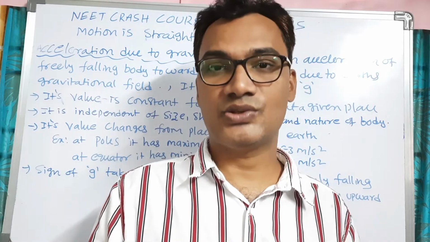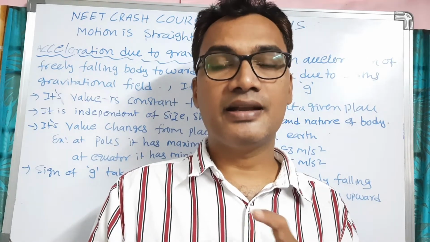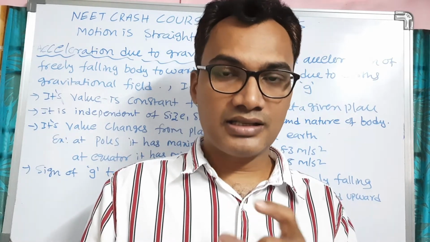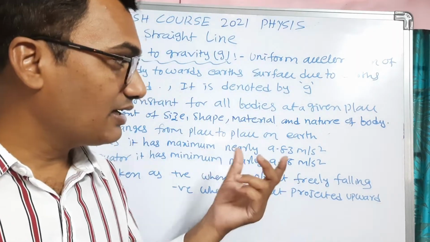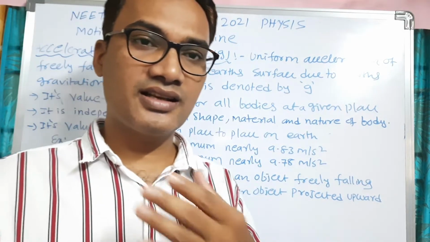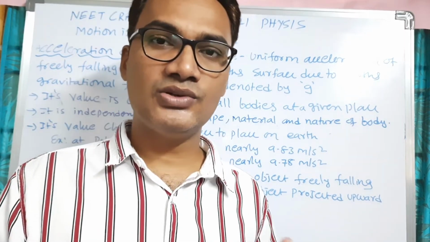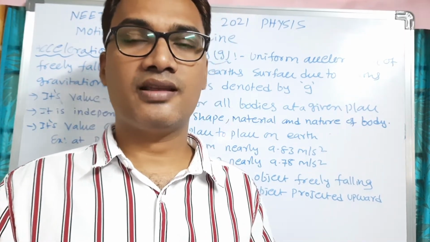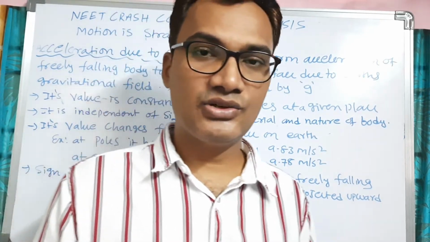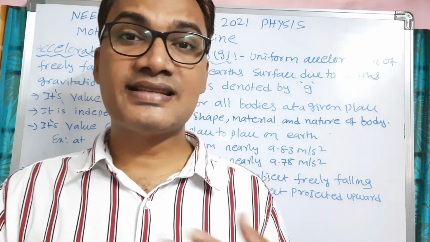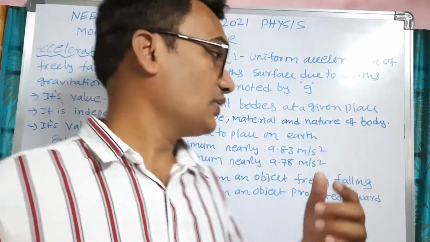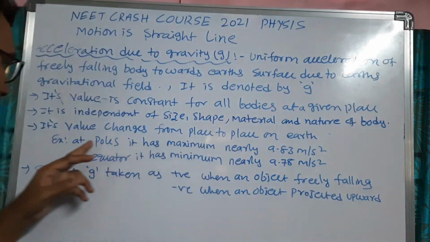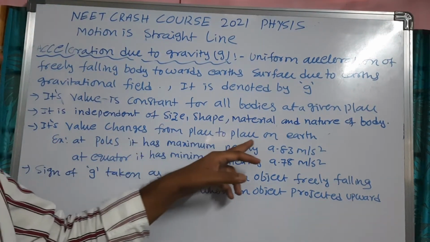Because of that, it changes from one place to another and from one planet to another. As we know, acceleration due to gravity on the moon is 1/6 of that on the earth's surface.